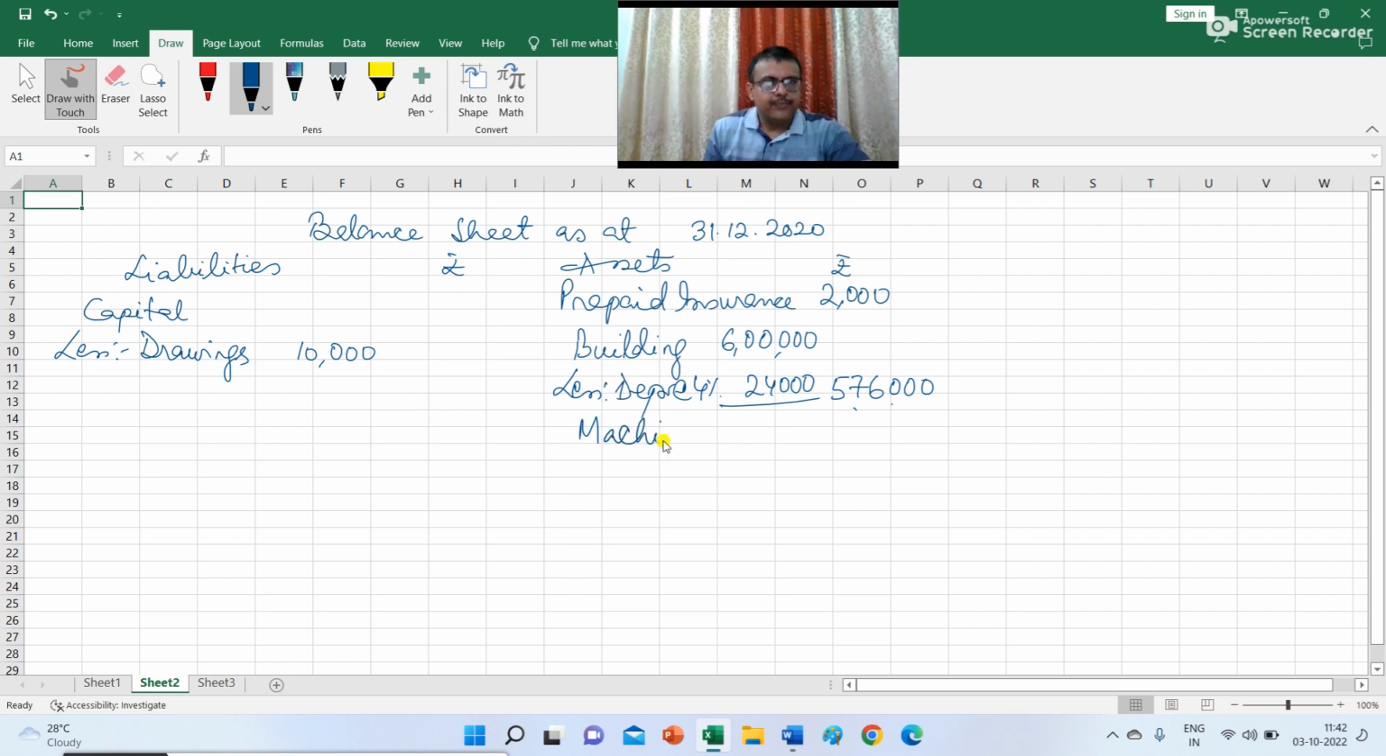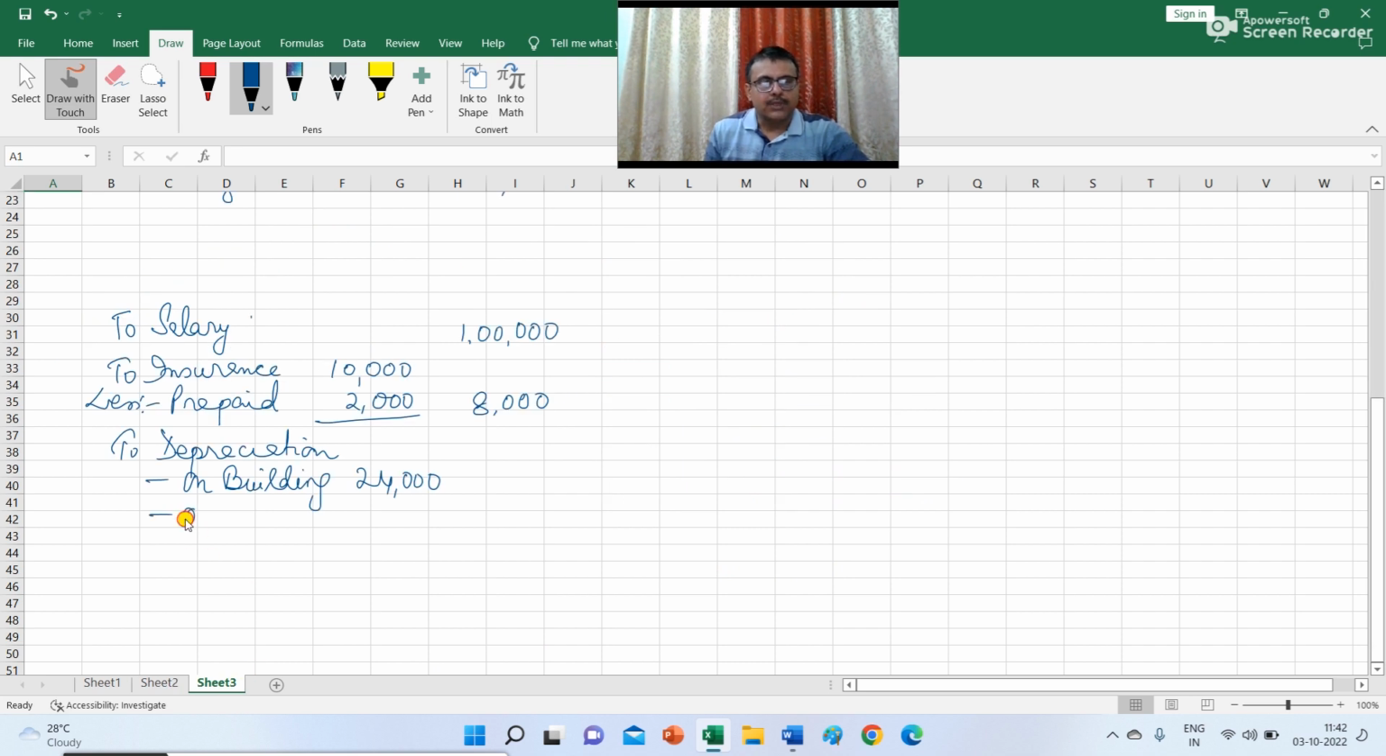Next item given is the value of machinery. So machinery amount given in the trial balance is 2,50,000 less depreciation at the rate of 4% is 10,000 rupees. So in the outer column you record 2,40,000. And in profit and loss account you have to record to depreciation on building 24,000 and on machinery this will be 10,000. So total amount of depreciation to be charged in profit and loss account is 34,000.